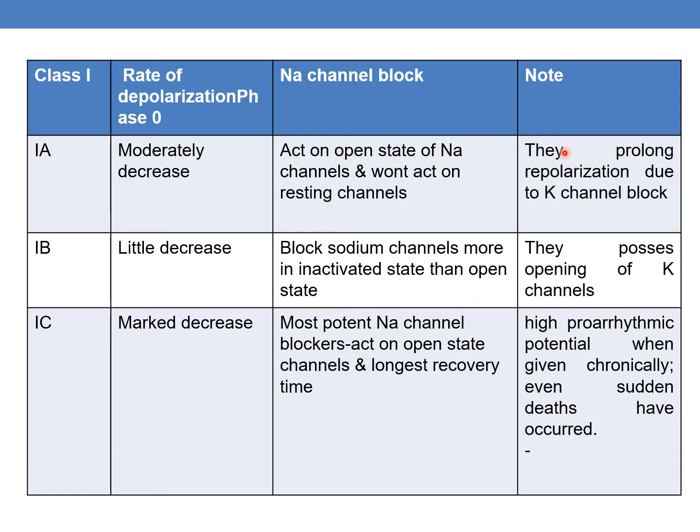Additional important points: class 1A drugs prolong the repolarization due to potassium channel block. In addition to sodium channels, 1A drugs also block potassium channels. When it comes to 1B drugs, they promote opening of potassium channels. When it comes to 1C drugs, they have high proarrhythmic potential when given chronically, and they even cause sudden deaths.